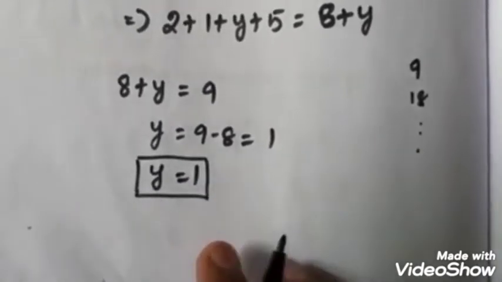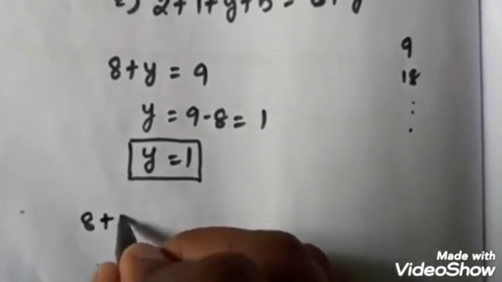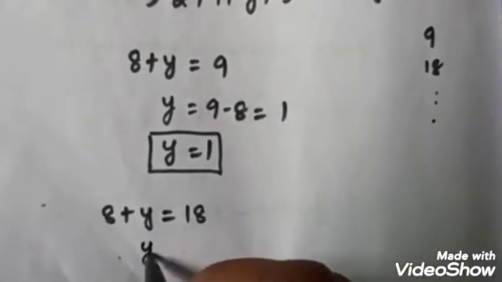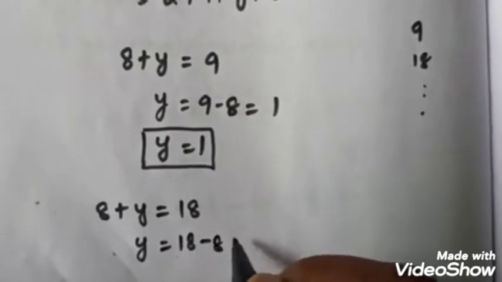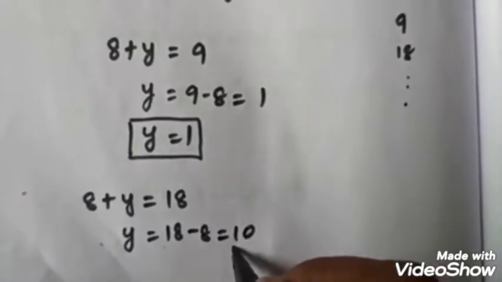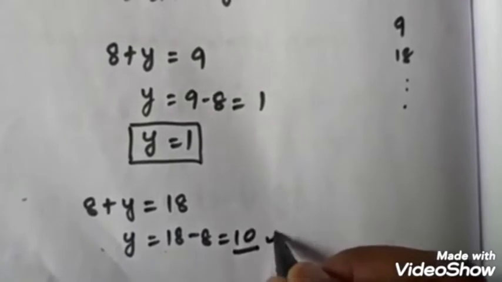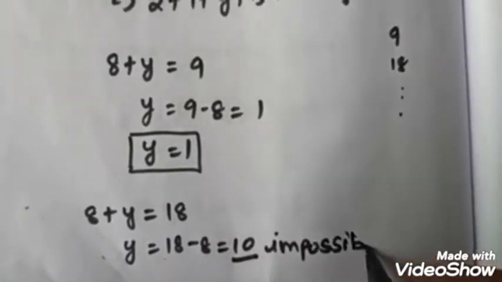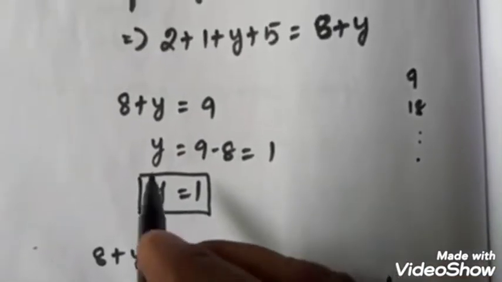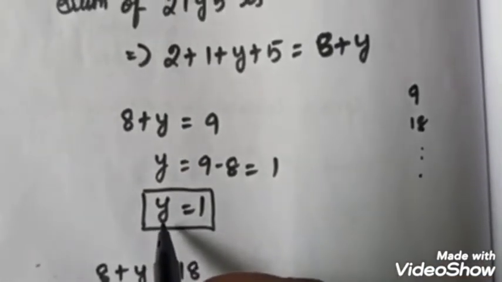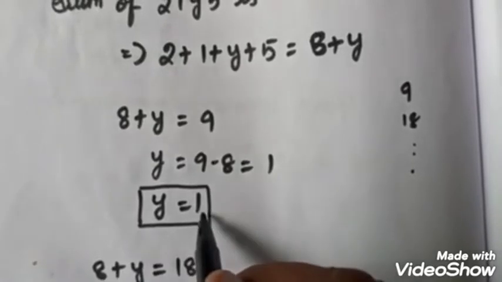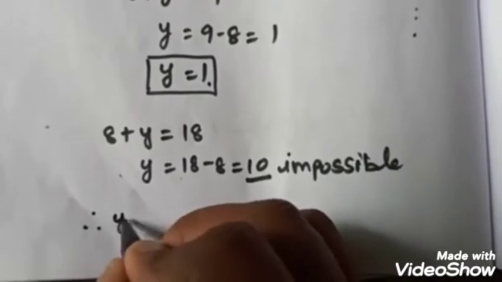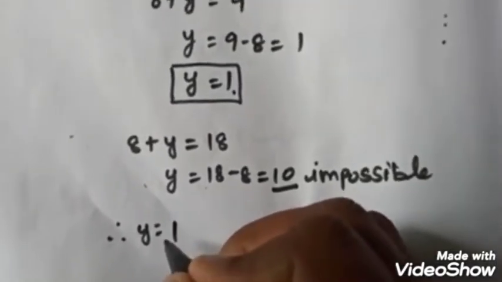Another thing I check is 8 plus y equal to 18. Here y is 18 minus 8, which is equal to 10. This is a 2-digit number, so it is impossible. So here we replace y with the value 1. Therefore, y equal to 1 is the possible value.